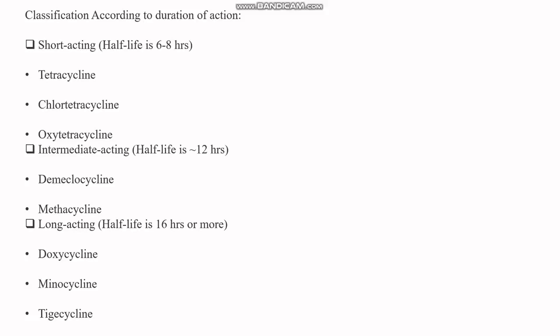If a patient needs short-acting, go for tetracycline and chlortetracycline. If the patient needs a long time of action, then doxycycline and minocycline. And this is also a kind of classification, based on their source, where they come from: naturally occurring and synthetic.